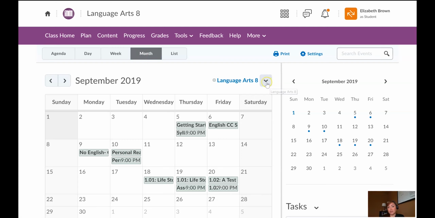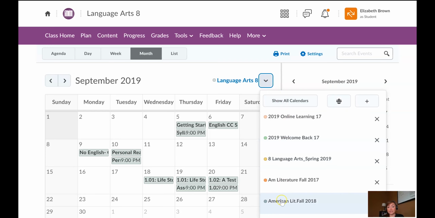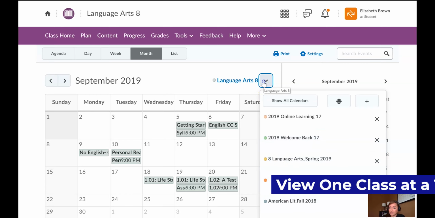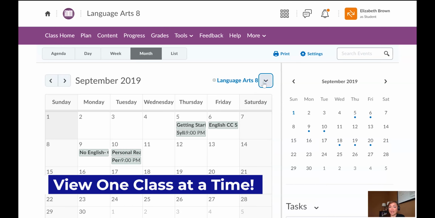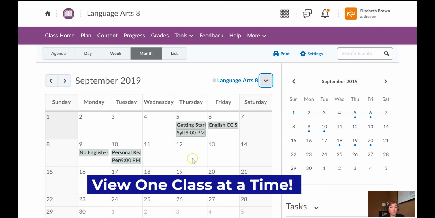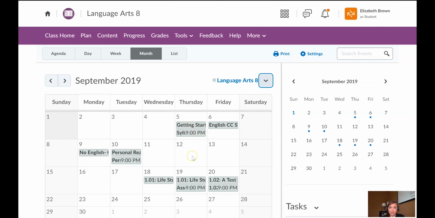You can also select if you want to see all of your classes at the same time. Mine all happen to be English related, but yours will be your class list. Or if you want to view one class at a time. My recommendation is that you view one class at a time. And the reason is this: when you have this filled in with all the different colors of all of your different classes, it gets really overwhelming, but also it's easy to miss that you have an assignment in that class. So I strongly recommend that you view one class at a time for that reason.